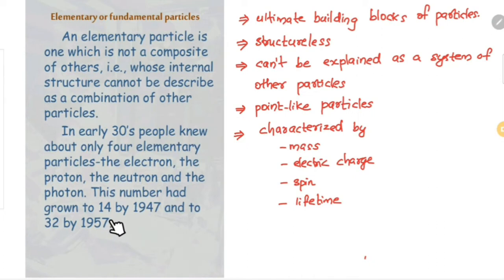So this is a recent blooming branch of physics, high energy physics.